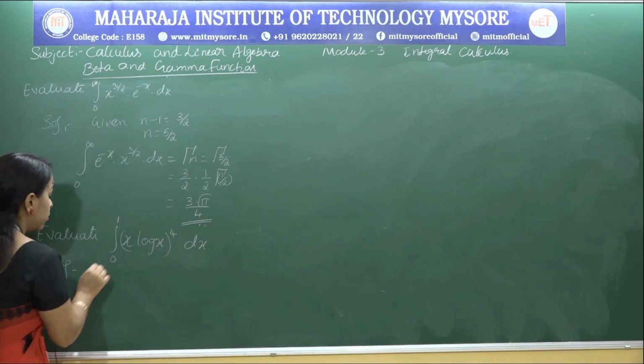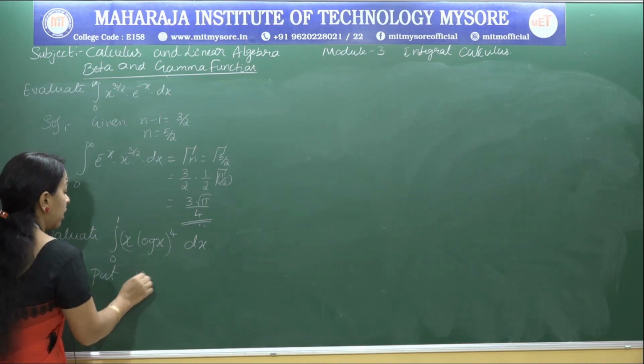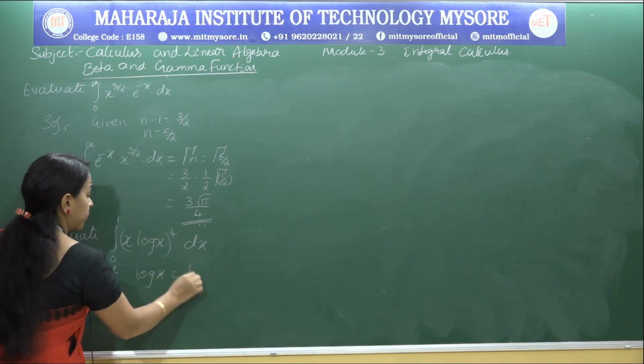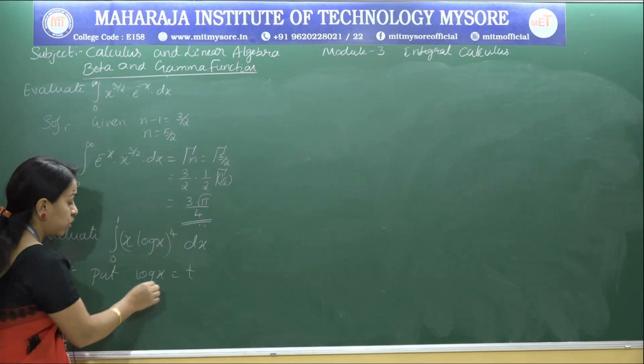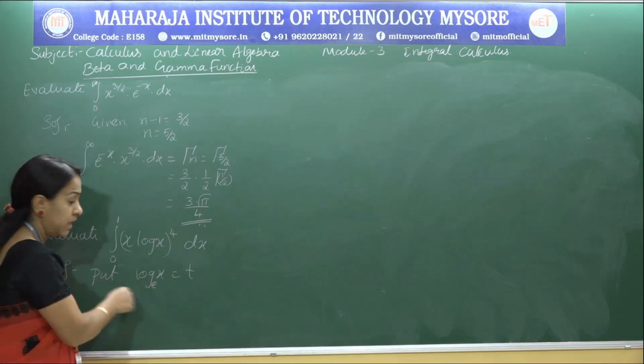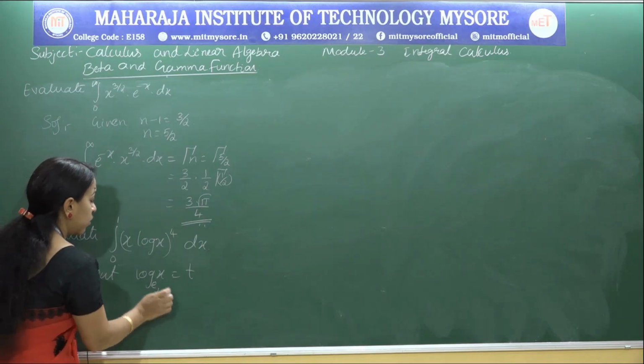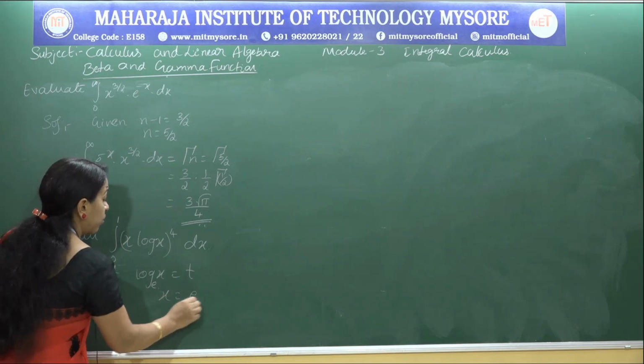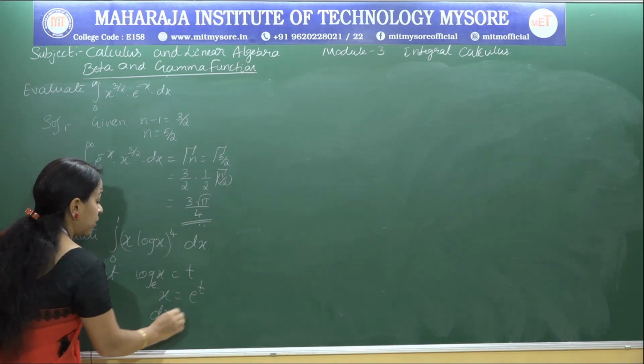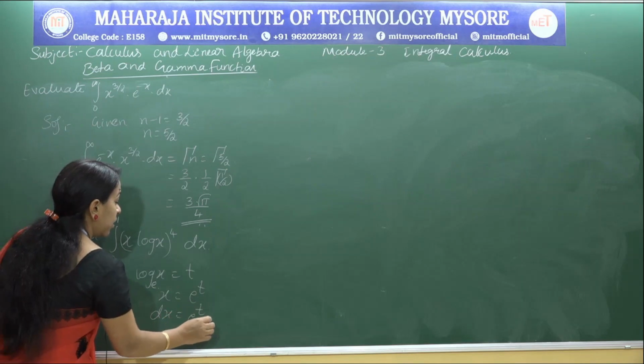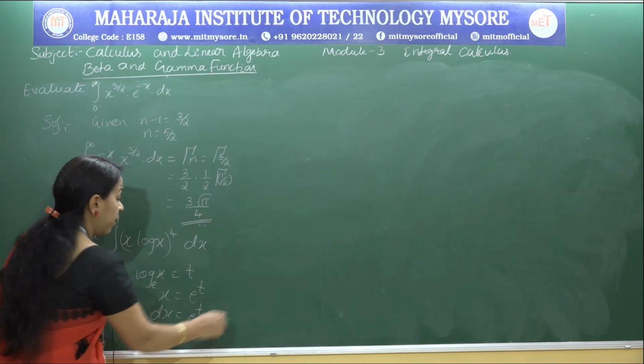So let me solve the given problem. The solution is, I am going to substitute log x equal to t, put log x equal to t, so that we know that we have base e. So e power t is equal to x, or x equal to e to the power of t. So that dx equal to e power t into dt, right.